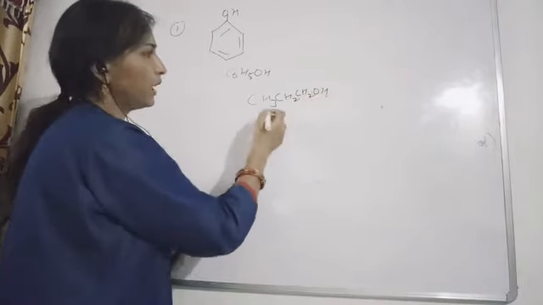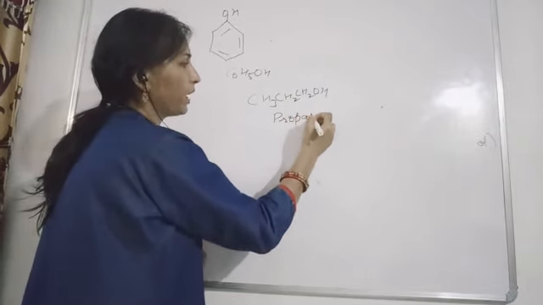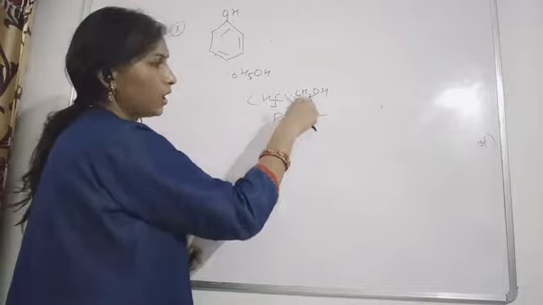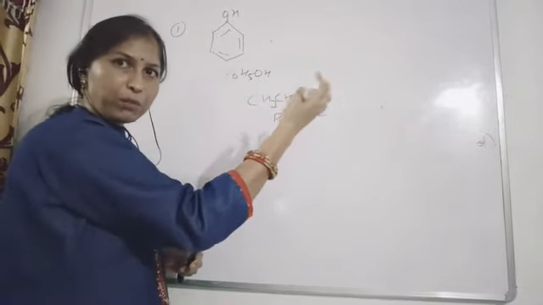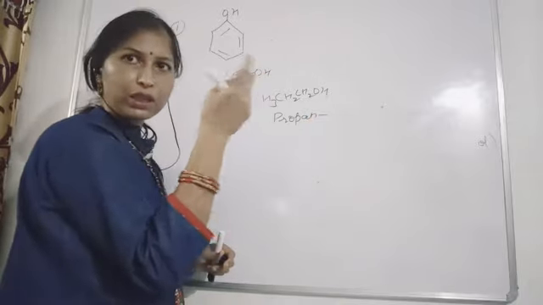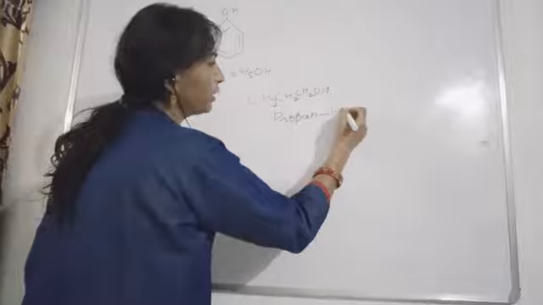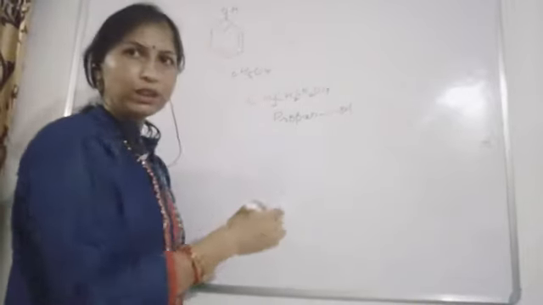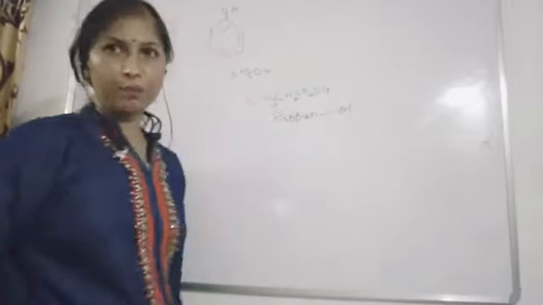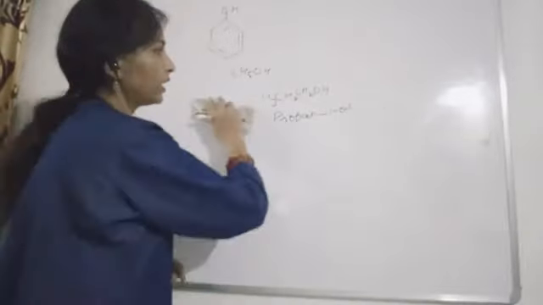So what will be the name? 3 carbons are there, so propane 1-ol, and this E we are removing. Why? Because O will be added to this, and we all know that 2 vowels will not be used together. So propane 1-ol or propanol, this will be the name of this compound. So with a straight chain, what exactly will be the name, we have already studied.